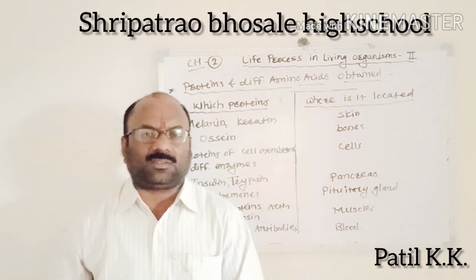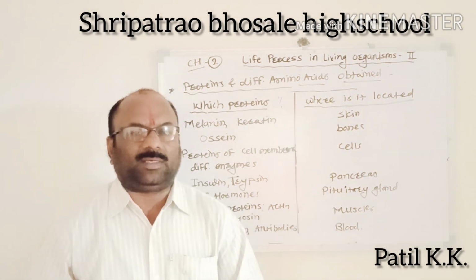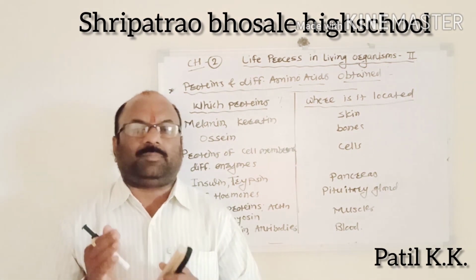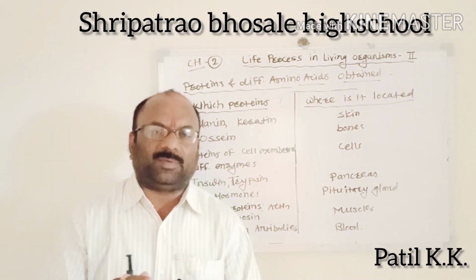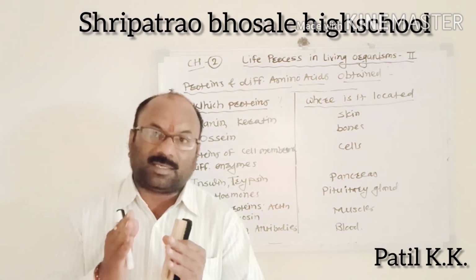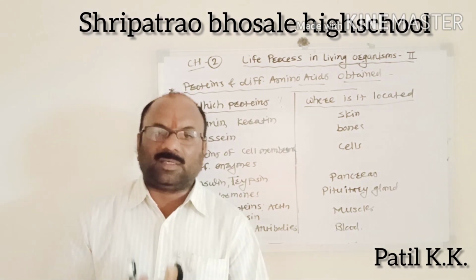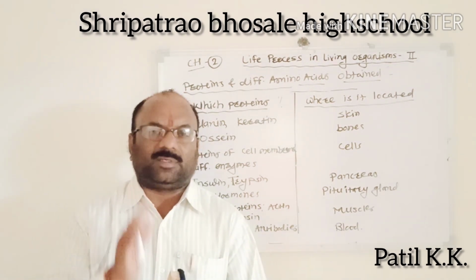The substances formed by the specific chemical bond between fatty acids and alcohol are called lipids.